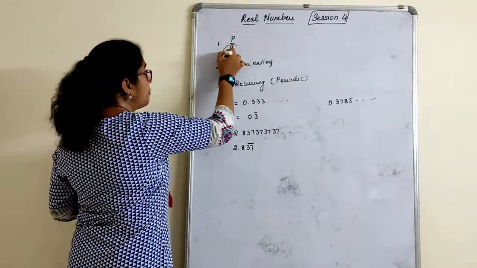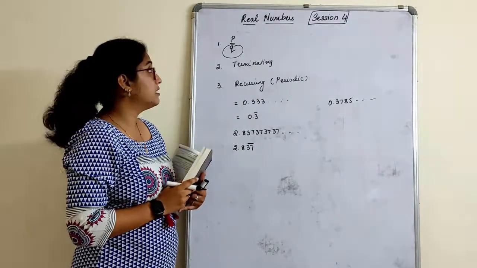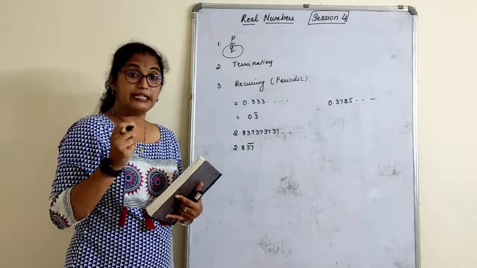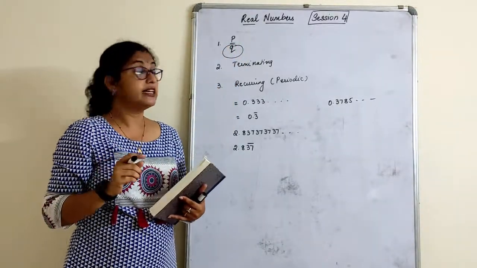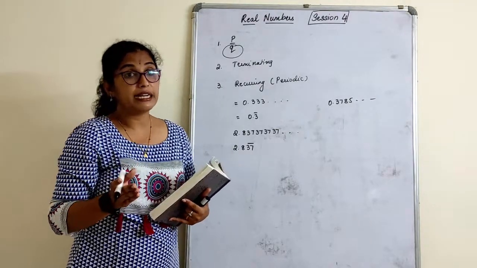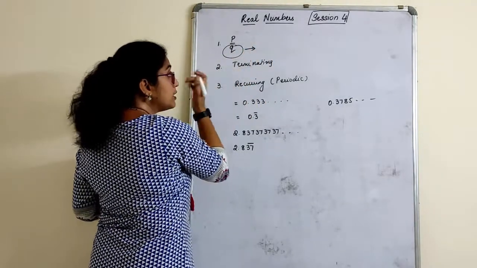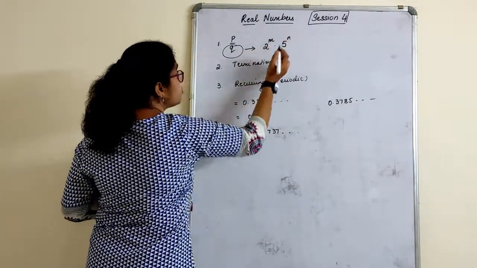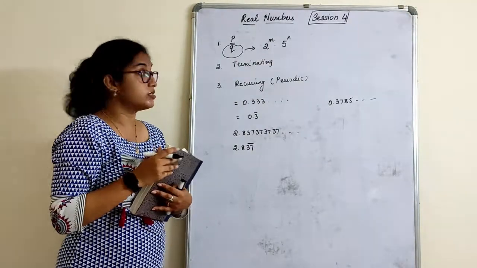One more important property: how do you know a given rational number has a terminating decimal? Just by looking at the rational number, is it possible? Yes. The property of the denominator of the rational number tells us, by looking at the denominator, whether a given rational number is terminating or not. How? It has a special property for the denominator, that is q. q should be expressible in the form of 2 raised to m into 5 raised to n, where m and n are some integers, positive integers of course.